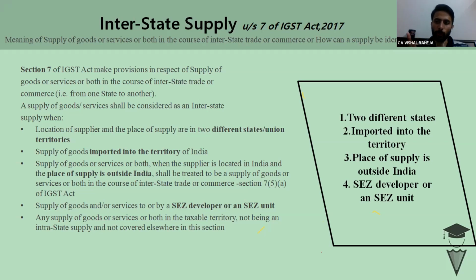First condition of export was recipient outside India, supplier inside India, place of supply is outside India. Now the question is, in case the recipient is within India, the supplier is in India, but if the place of supply is outside India, then what would happen? Whether it will be treated as export or not.